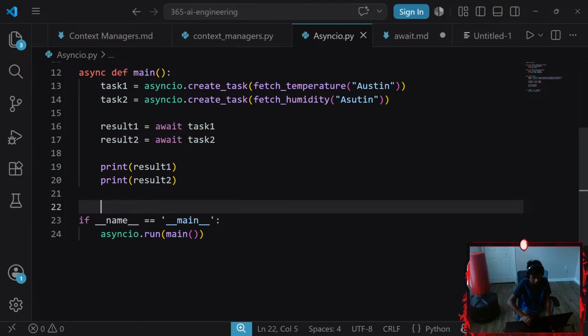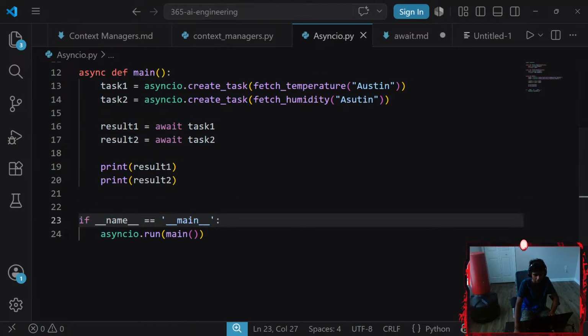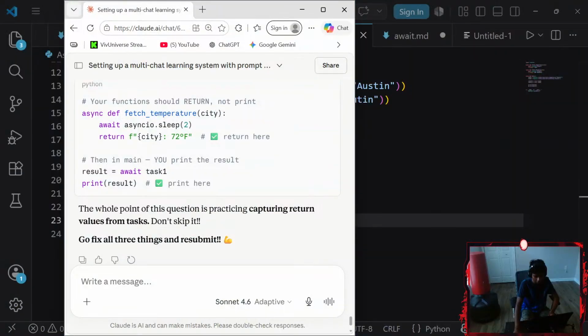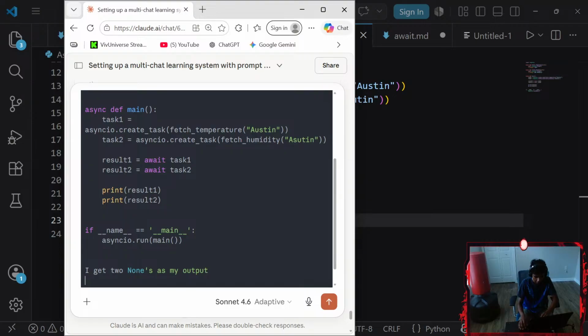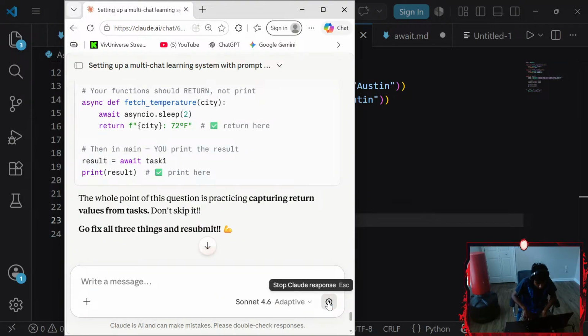Let's hit Control A, Control C, copy that. Let me go ahead and grab Claude up here real quick. Let's paste it and say I get two Nones as my output. And then let's send it real quick. There we go. Okay, so I get two Nones.